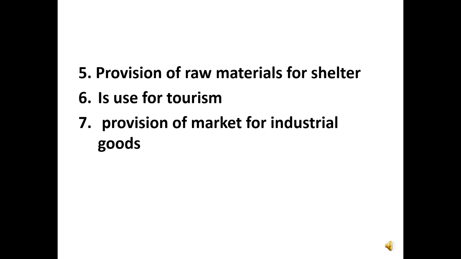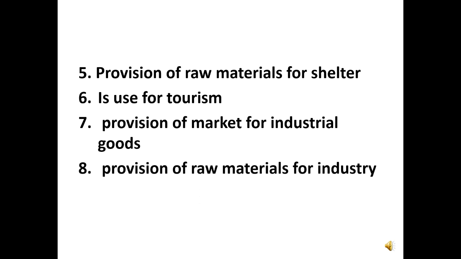Agriculture provides market for industrial goods. Industrial goods like fertilizers. Fertilizers are produced in industry and are used by farmers. Pesticides are produced in industries and are used by farmers, and other products. So, agriculture provides market for industries to sell their products.